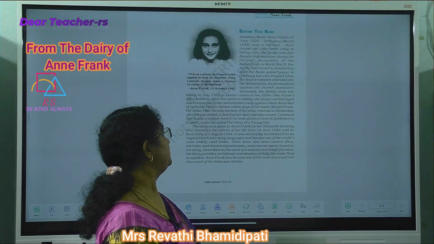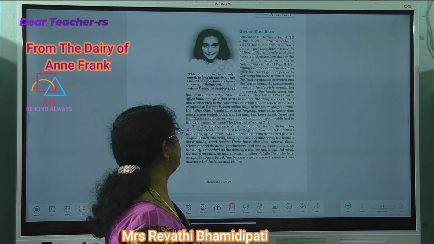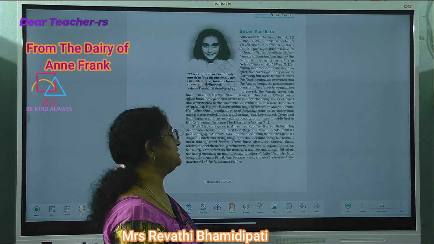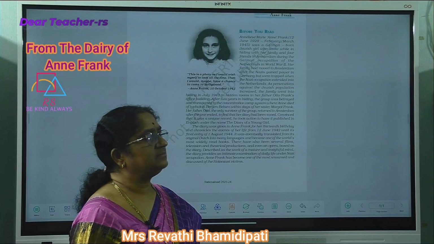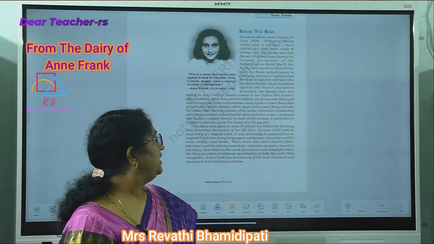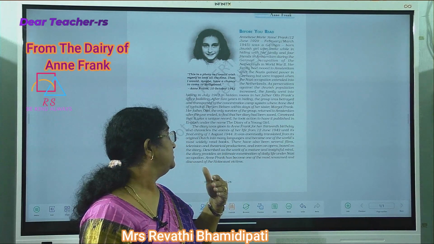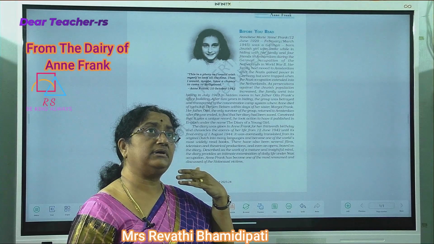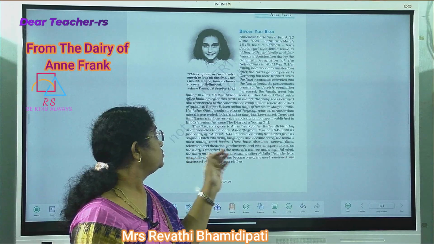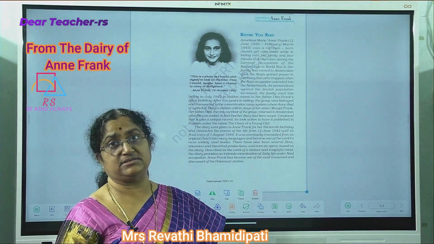Described as the work of a mature and insightful mind, the diary provides an intimate examination of daily life under Nazi occupation. Now, though she was just 13 years old, a very young girl, right? Even then, her work, her diary, her experiences, her entries in her diary showed the work of a mature and insightful mind.